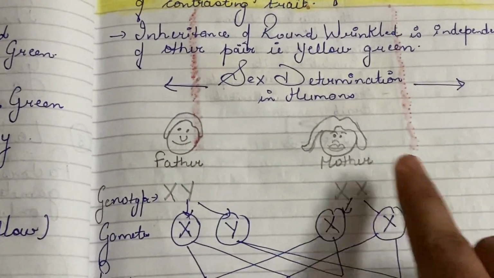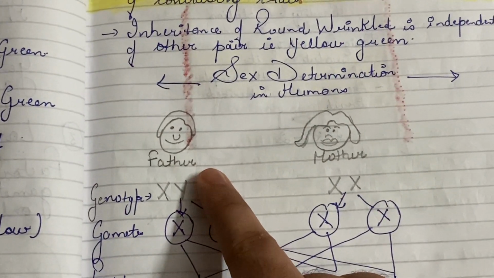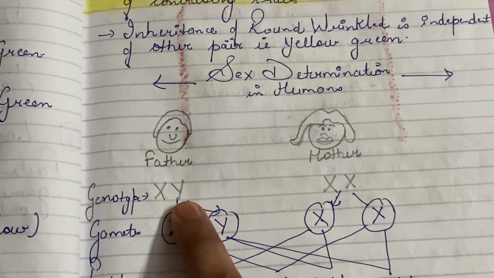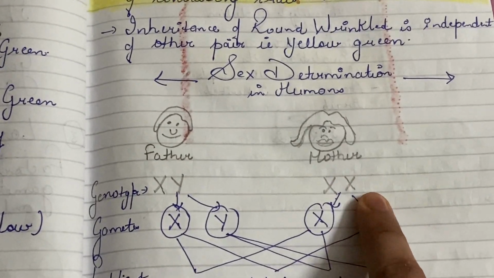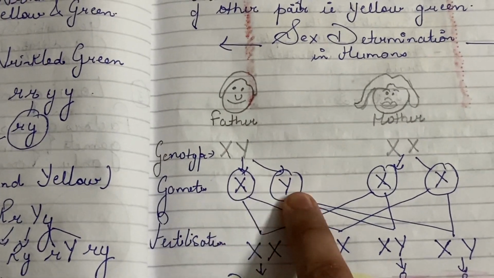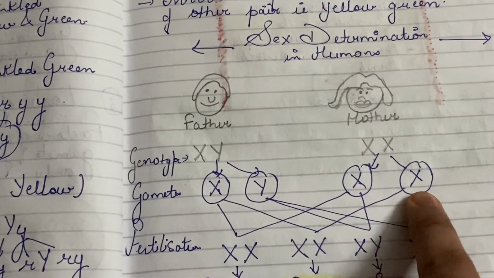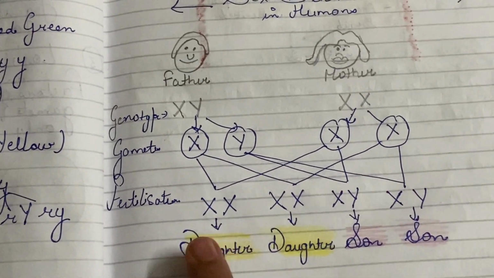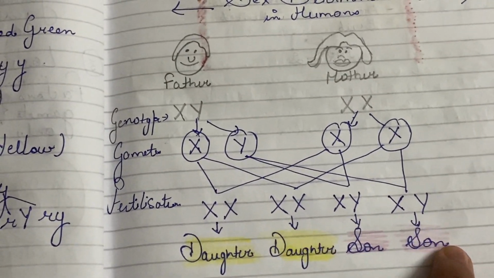Now let us look at sex determination in humans. We know that in humans the male, which is the father, has the genotype XY, whereas the female, the mother, has the genotype XX. The gametes produced by the father would be X and Y. The gametes produced by the mother would be X and X. So when we fertilize this, 50% would become a girl child and 50% would come as a male child.